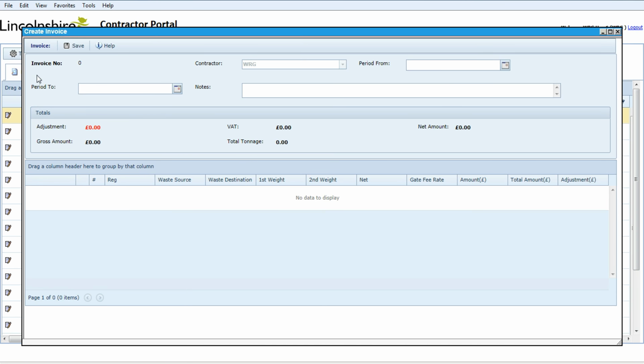Here is the invoice screen. The first step is to create the invoice header. Selecting the period of the invoice is important, as this is setting the range from which approved waste transactions will be included in the invoice. If waste transactions were already included in another invoice, they will not be presented here for inclusion.